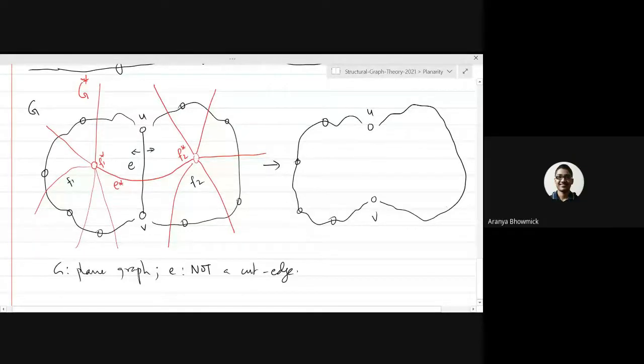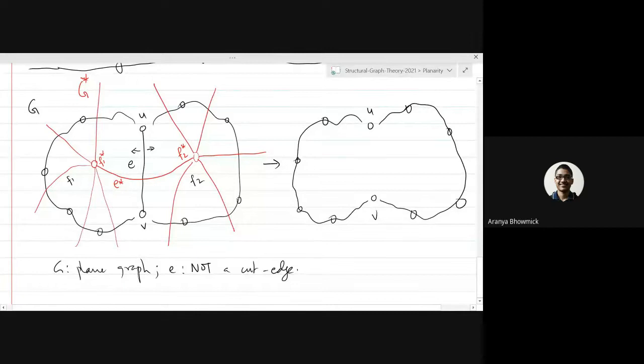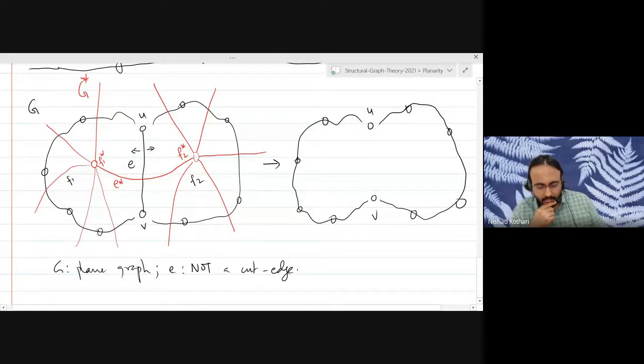Sir, I think the dual of G minus E will be G star contract E star, right? Let's first draw it. Okay. So let's look at this, the graph G minus E. And what does the dual of this look like? Right.